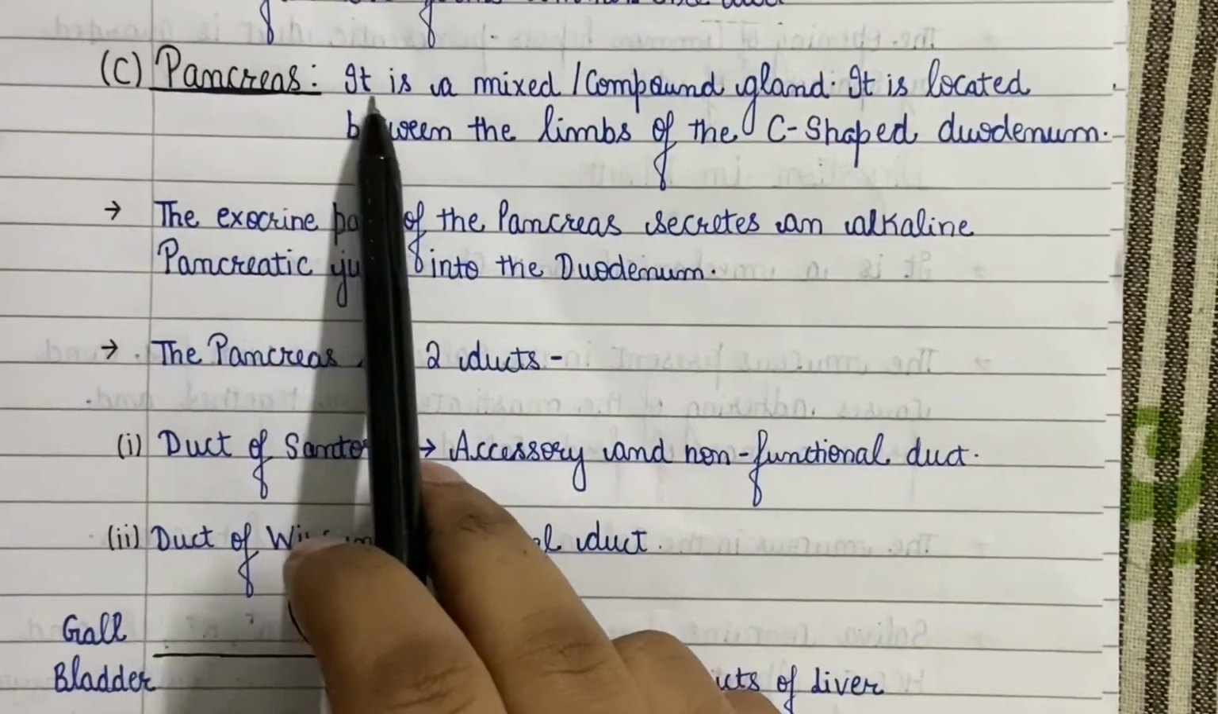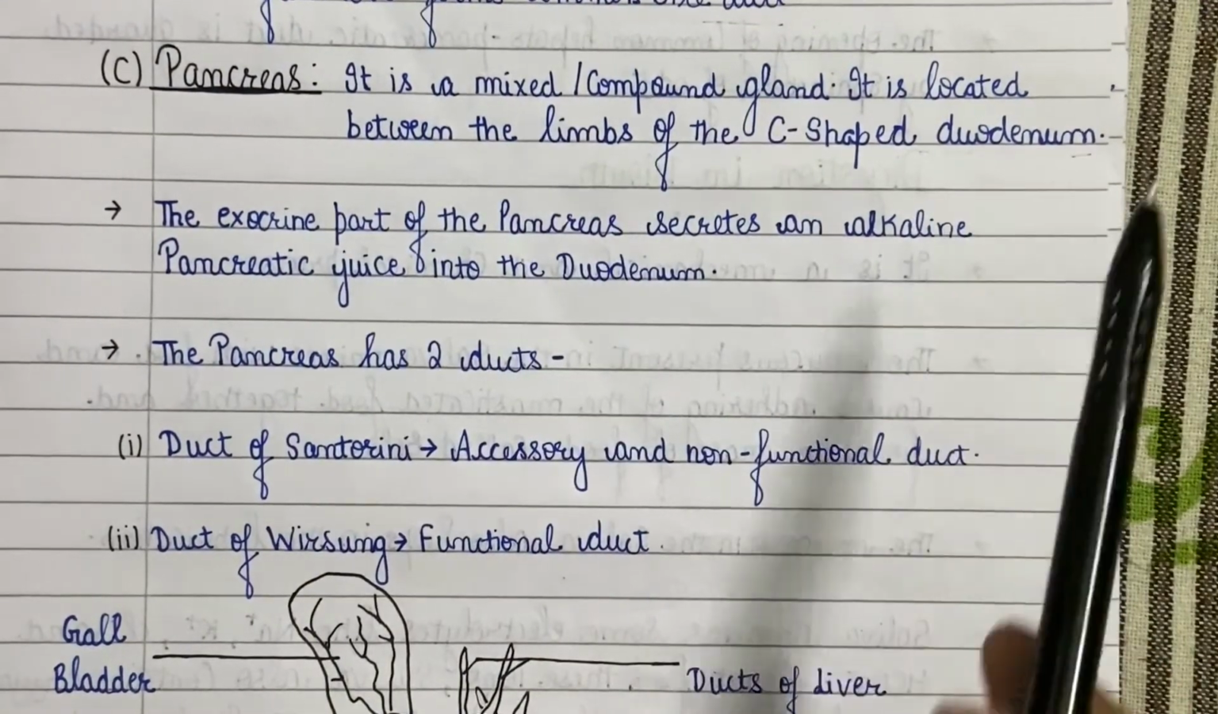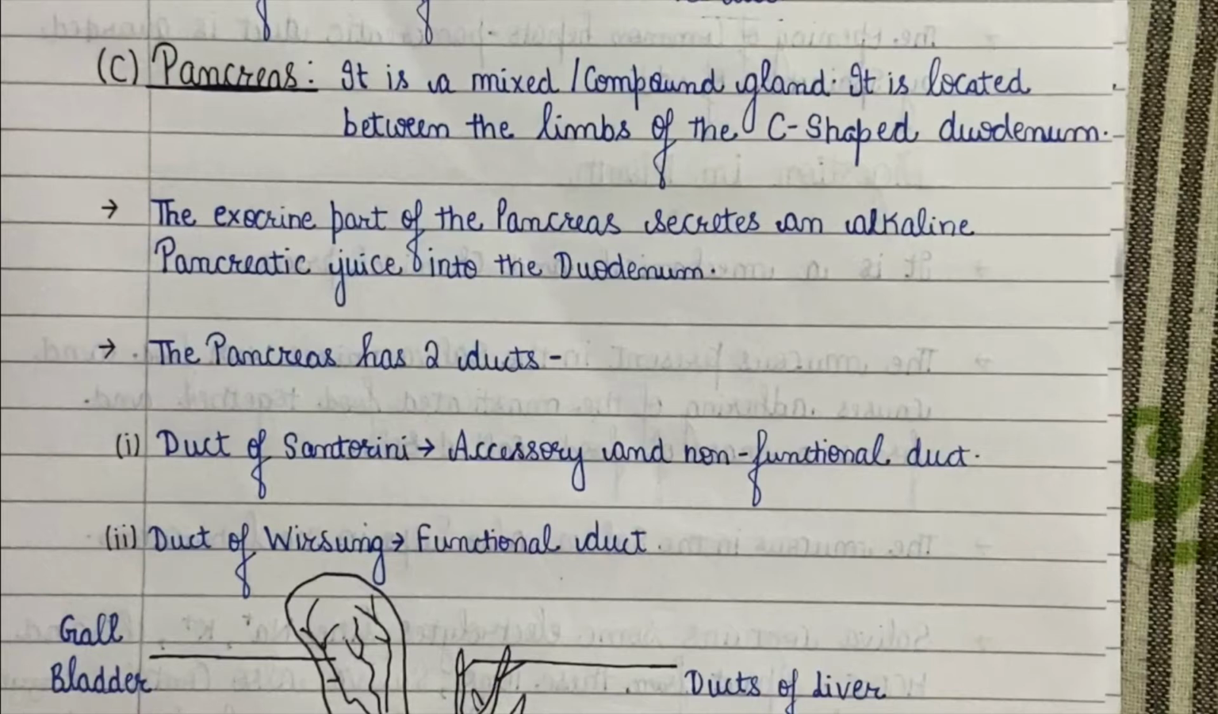Pancreas is a mixed or compound gland. Pancreas is located between the limbs of the C-shaped duodenum. A mixed or compound gland is a gland which acts as an endocrine as well as an exocrine gland. I believe everyone must be familiar with the term exocrine and endocrine gland. If not, don't worry and listen carefully.